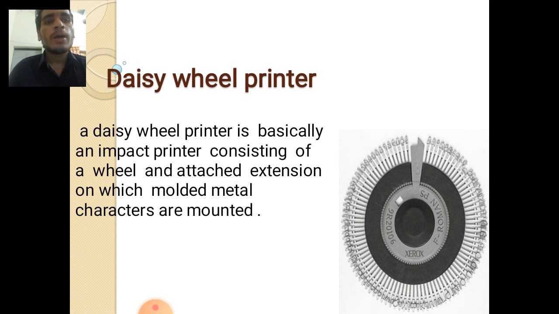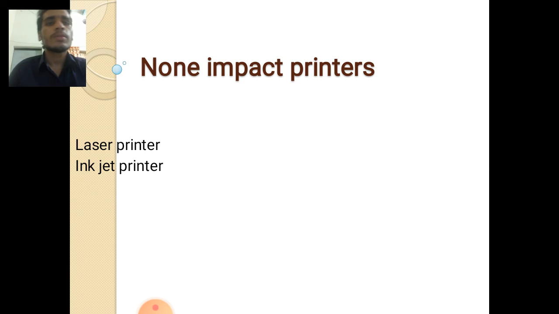It is very popular in the field of business. Non-impact printers have two types: laser printer and jet printer.